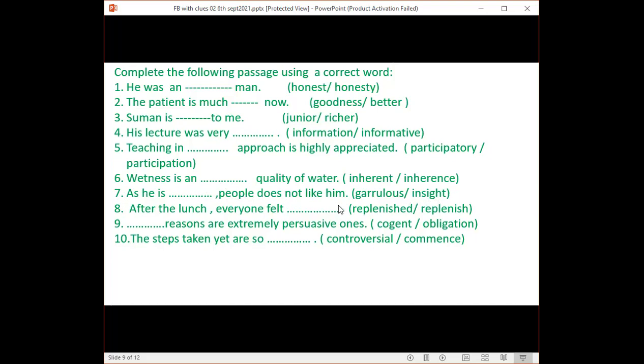Garrulous, inside. Which one is correct? Sir, inside. Not exactly. This would be garrulous. Garrulous: who speaks a lot. So as he's garrulous, people don't like him.